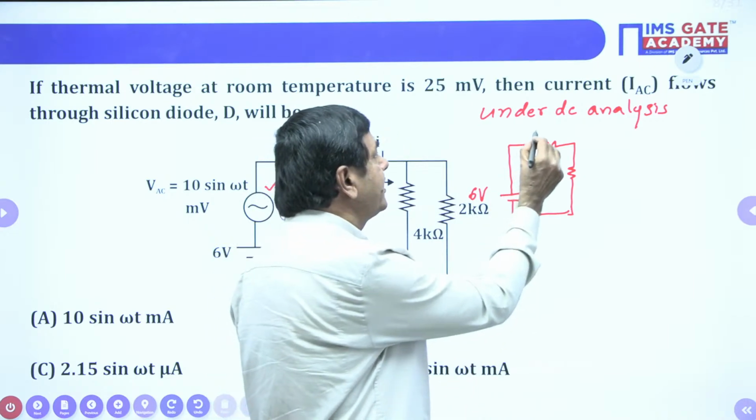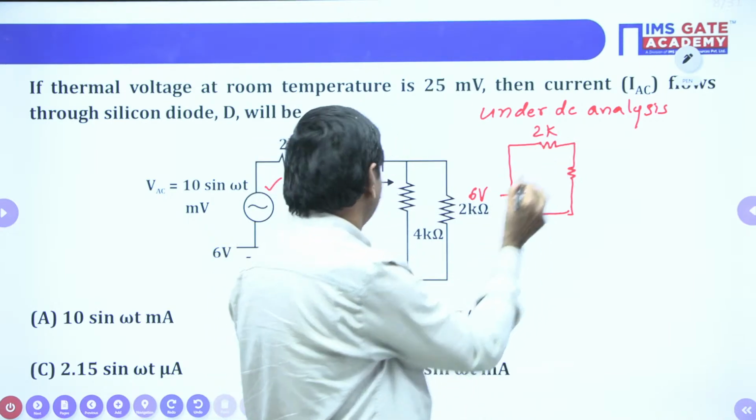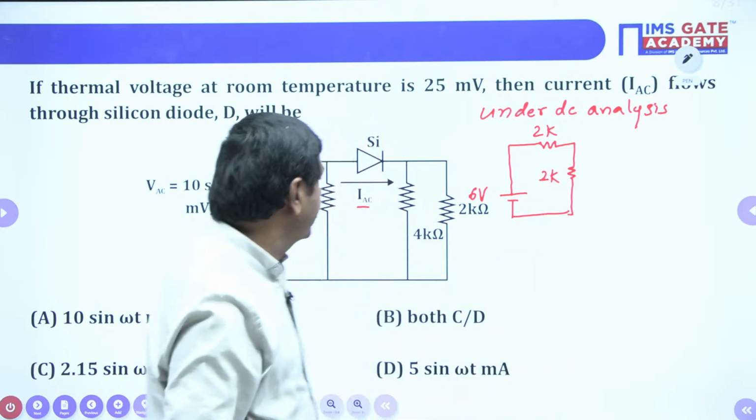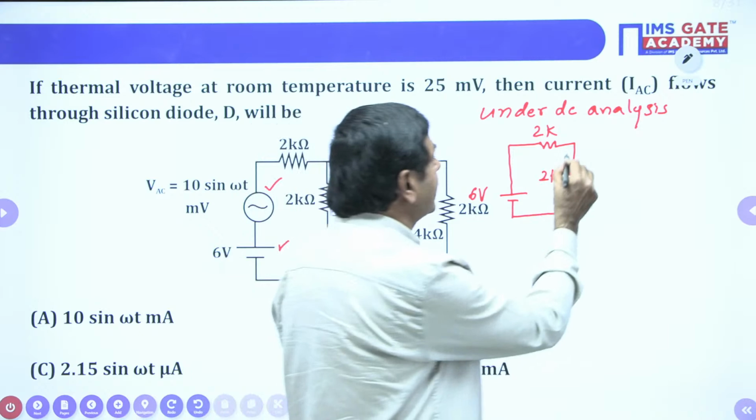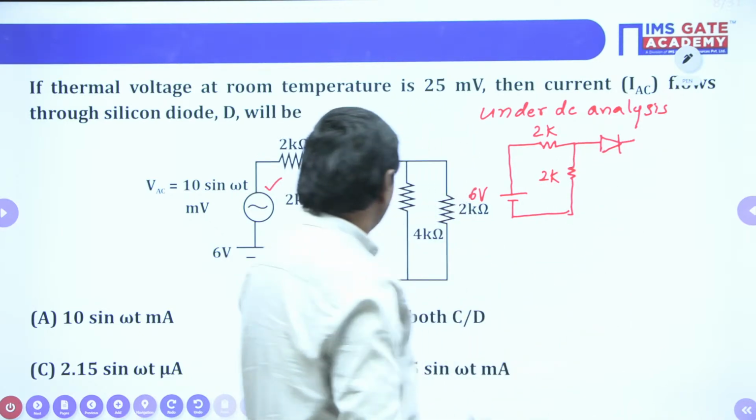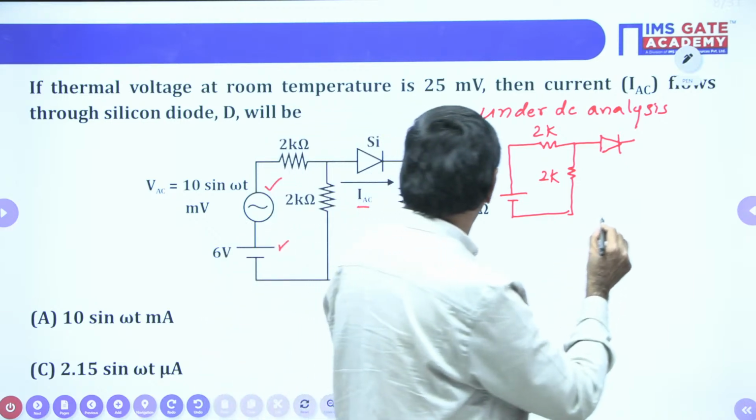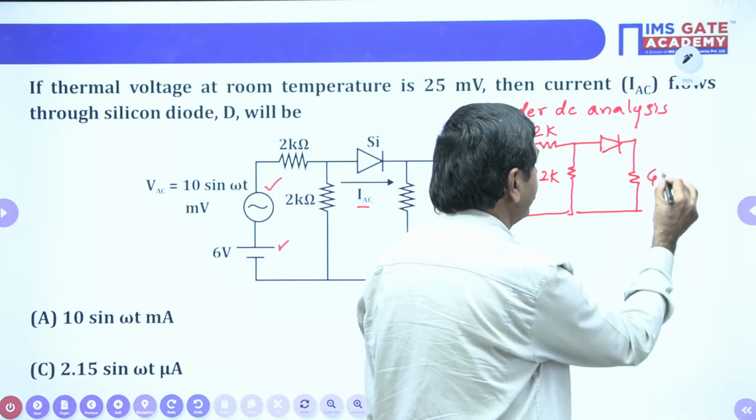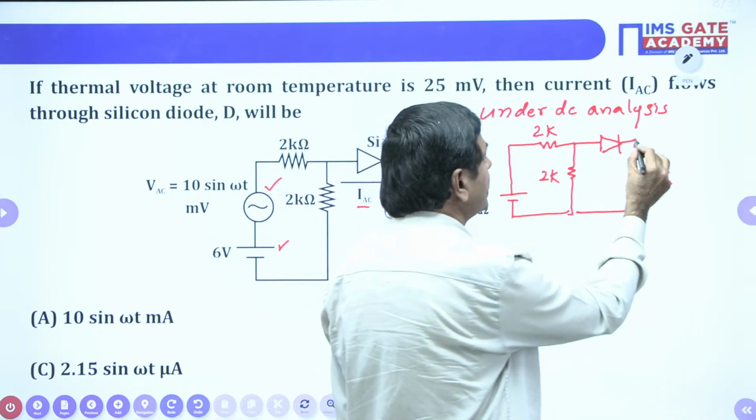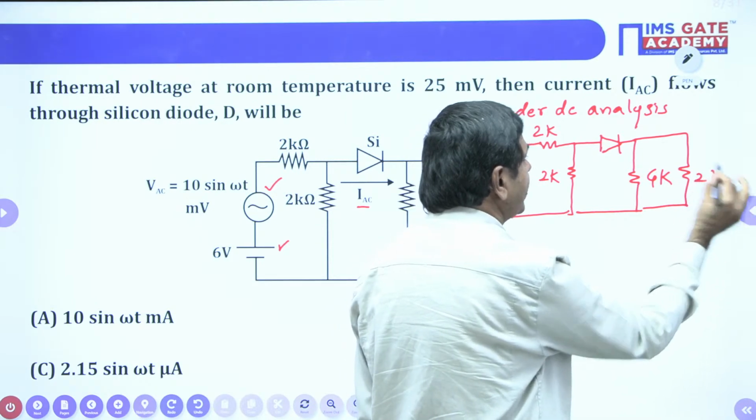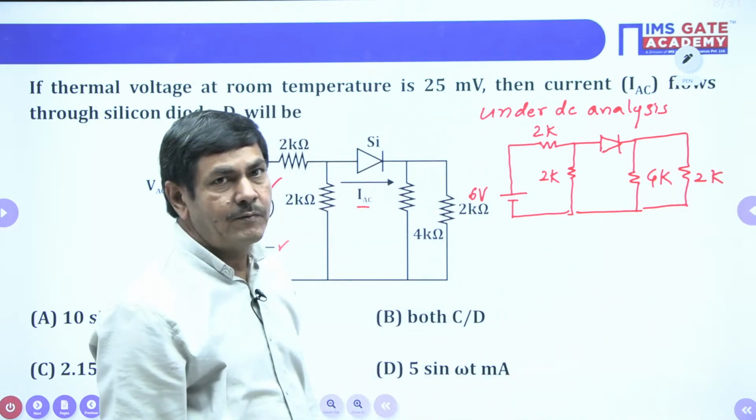One is a 2K here. One more 2K is given here. Diode is connected. The diode I will take as it is, and the rest of the resistors can be taken as it is. This is 4K and one more 2K is given here. This is the network we got.